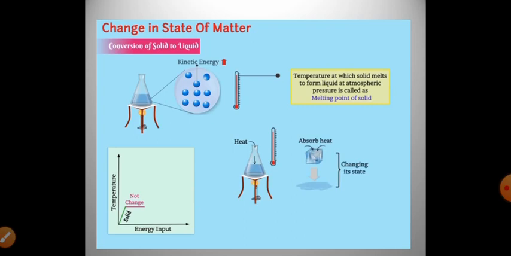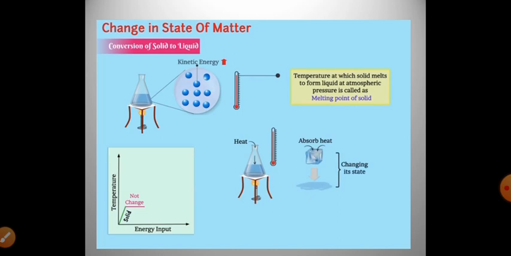Melting or fusion. When a solid melts, its temperature remains the same. So where does this heat energy go? You must have observed during the experiment that the temperature of the system does not change after the melting point is reached, till all the ice melts. This happens even though we continue to supply heat. This heat gets used up in changing the state by overcoming the force of attraction between the particles.